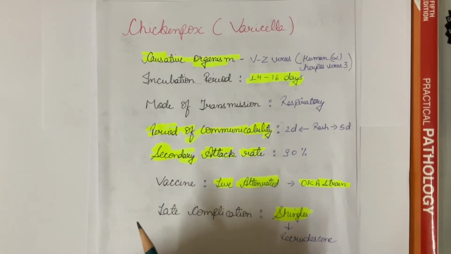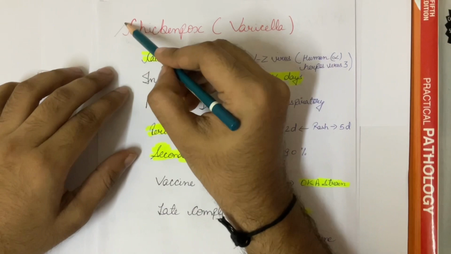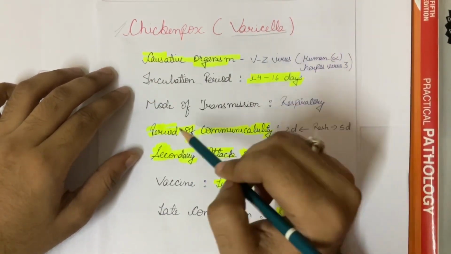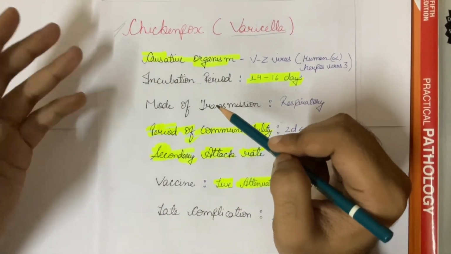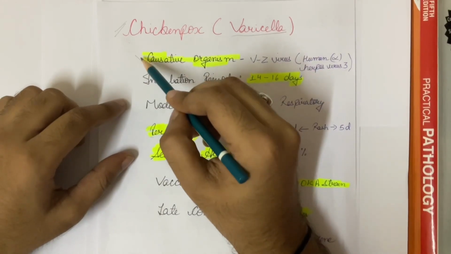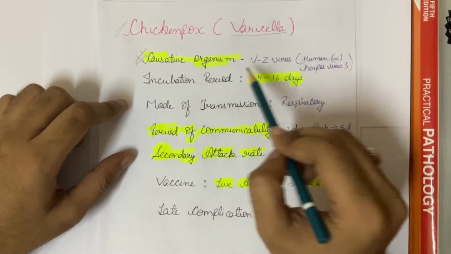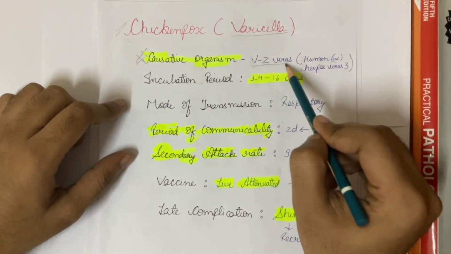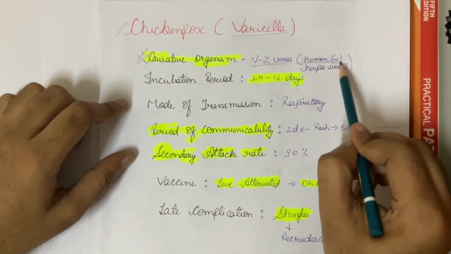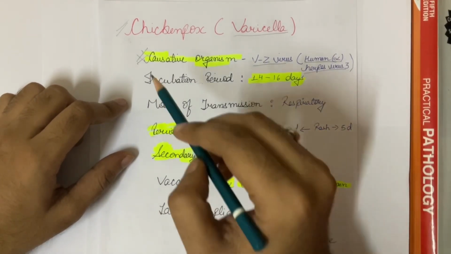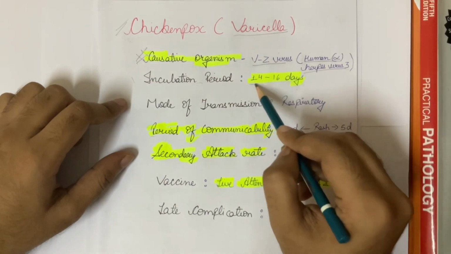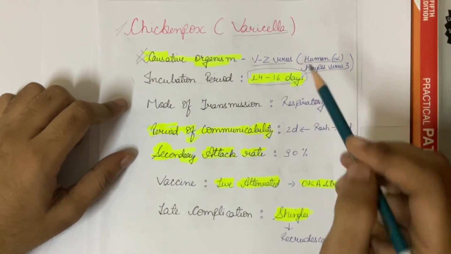I am Nirbhay Singh Rathore, today dealing with the topic chicken pox, commonly known as varicella. I am here giving you the nutshell of chicken pox. Coming to its causative organism, it is caused by the varicella zoster virus, also known as human alpha herpes virus 3. Its incubation period is 14 to 16 days, that is around 2 weeks.